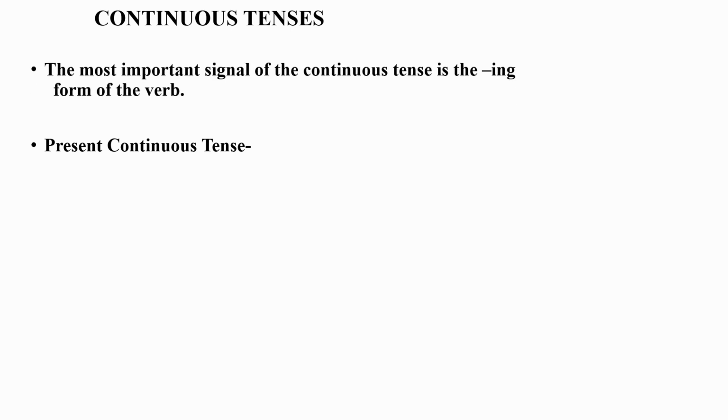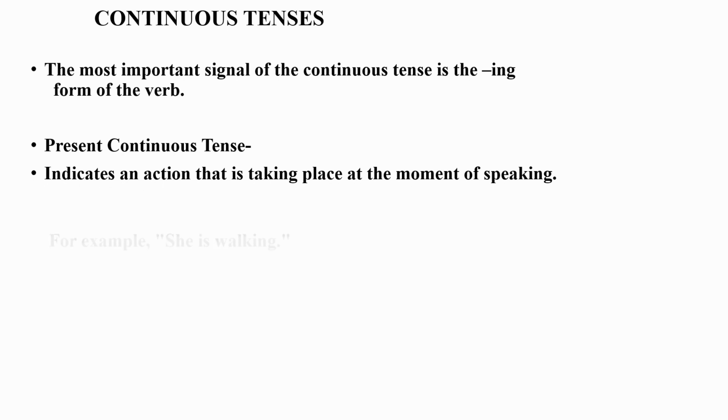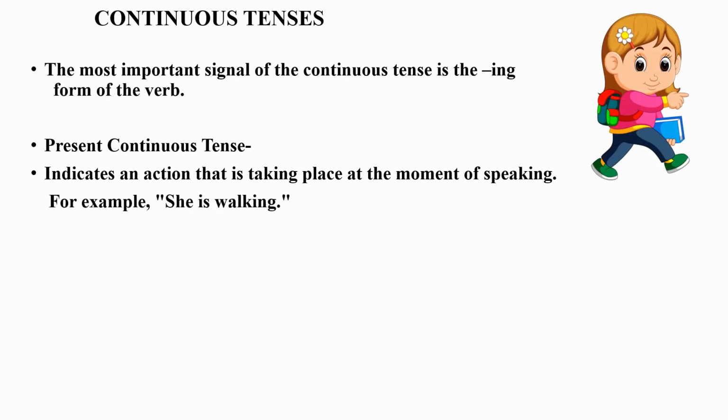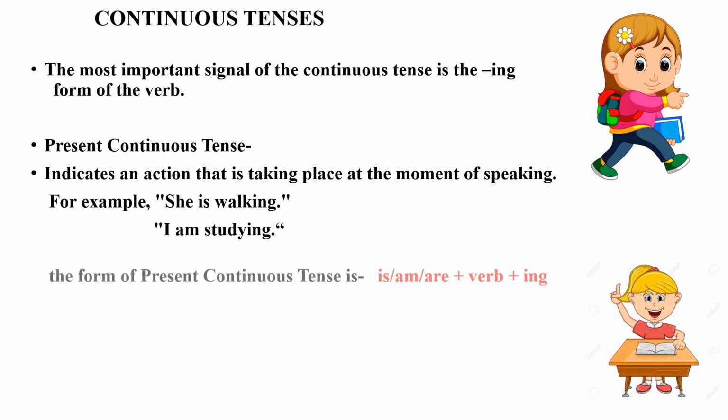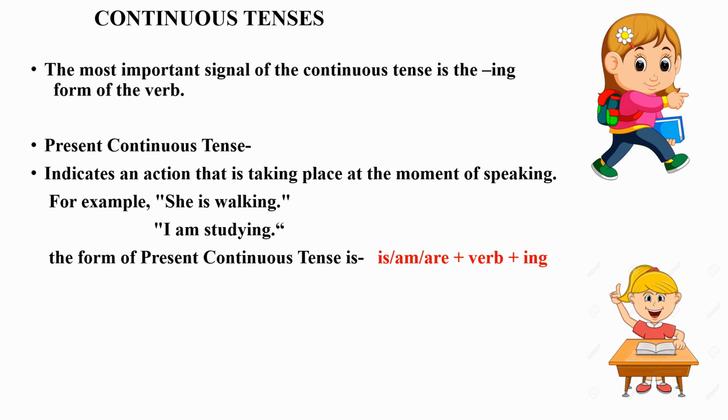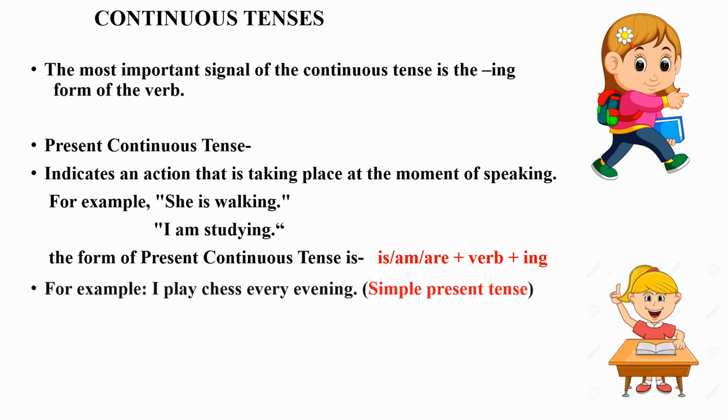So students, let us start with continuous tenses. As I have already told you, the most important signal of the continuous tense is the ing form of the verb. So let us start with present continuous tense. Present continuous tense indicates an action that is taking place at the moment of speaking. For example, she is walking. I am studying. Here we have to note that the form of present continuous tense is am, is, are plus verb plus ing.